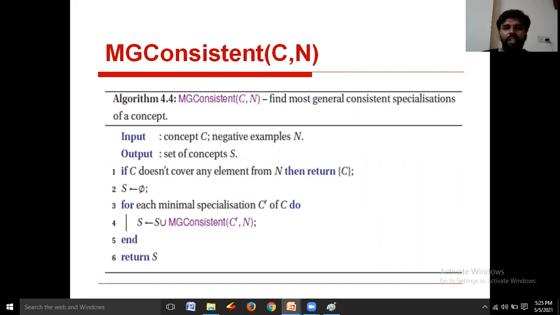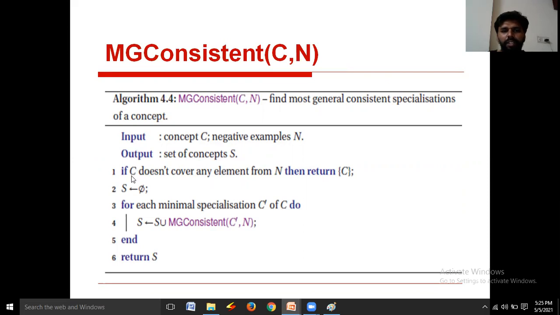Minimum, right? Here inputs are concepts C and the set of negative examples N. And what about the final outcome? The final outcome is also a concept, but these concepts are minimal, or least generalized concepts.